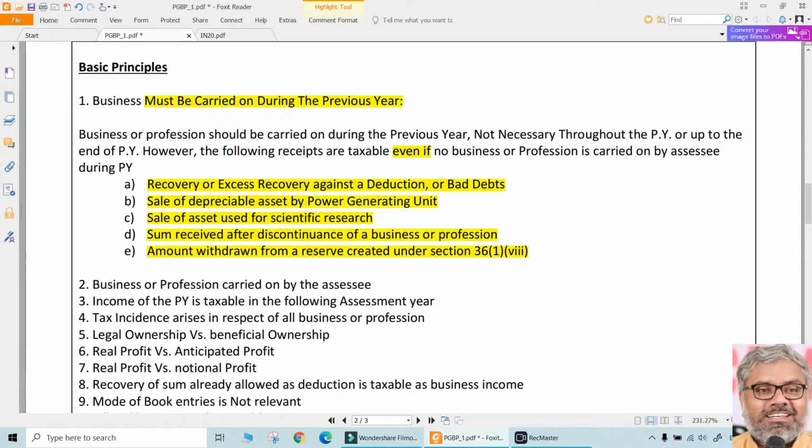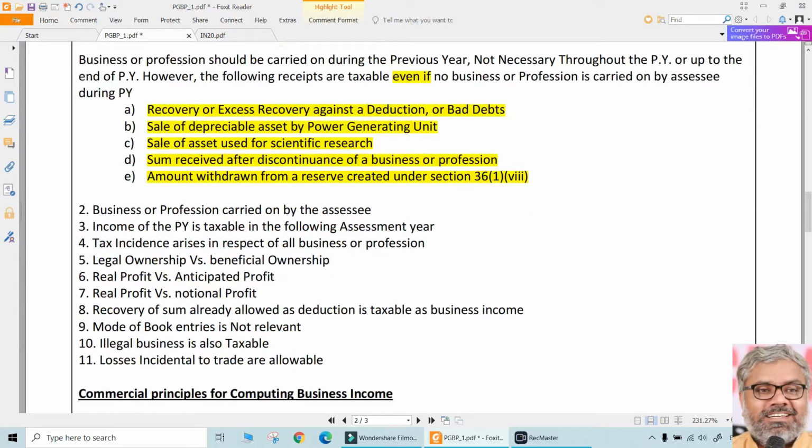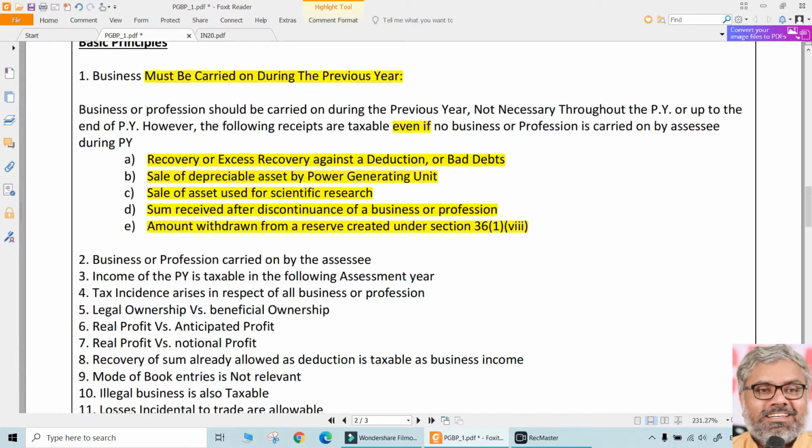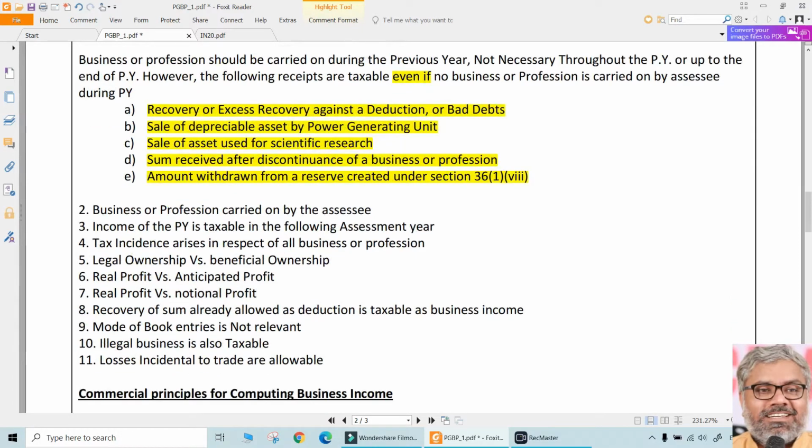That will become taxable. If it was already accounted for and taxed, it cannot be taxed again. If it was not accounted for earlier, and is now received after the discontinuance of business, because it is income, it will definitely be taxable under PGBP, irrespective of whether the business was carried on during the previous year or not. That is the first general principle we can say.